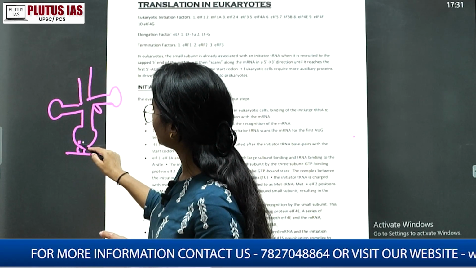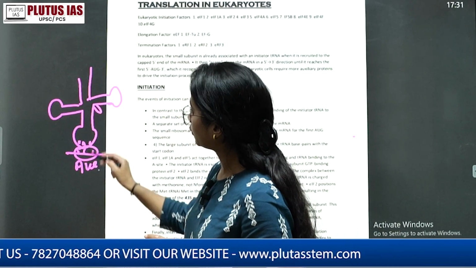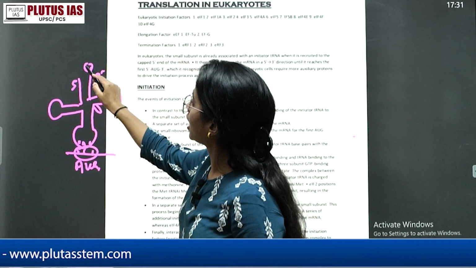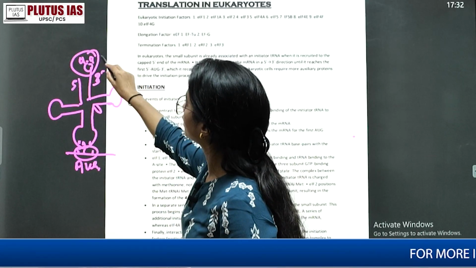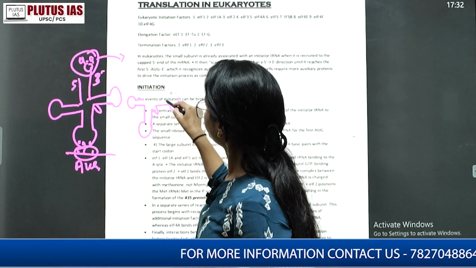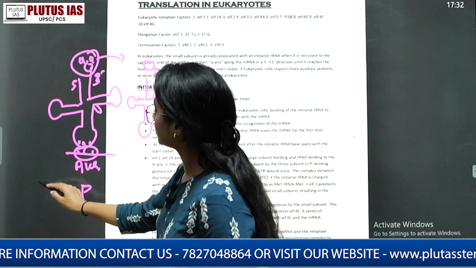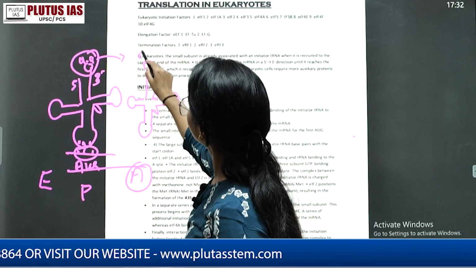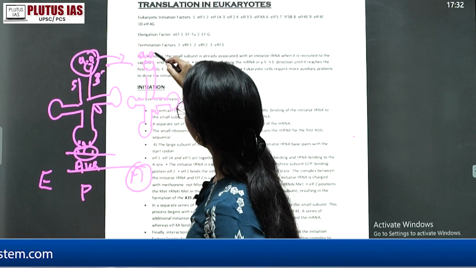According to the codon, suppose the first is AUG. At the 3' end site the specific amino acid will attach. Gradually this amino acid will bind to the next tRNA. This is your P site, this is your E site and this is your A site. The new tRNA comes to the A site and the amino acid binds on it. That is how a continued long chain of amino acids forms: here there is one, and after this one more.